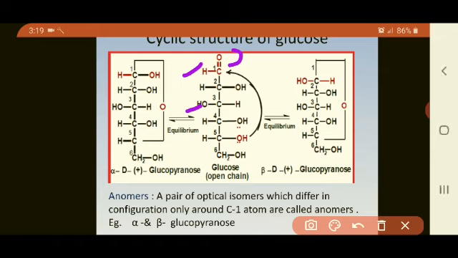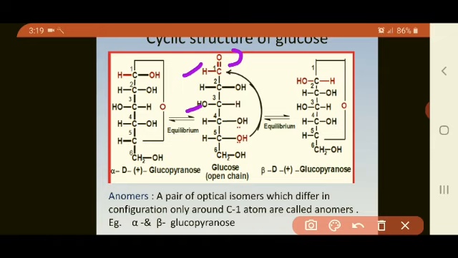So this O is linked between the first carbon atom and the fifth carbon atom, which you can find in the beside structure. Now this OH can be attached to the right hand side of the first carbon atom or the left hand side of the first carbon atom.